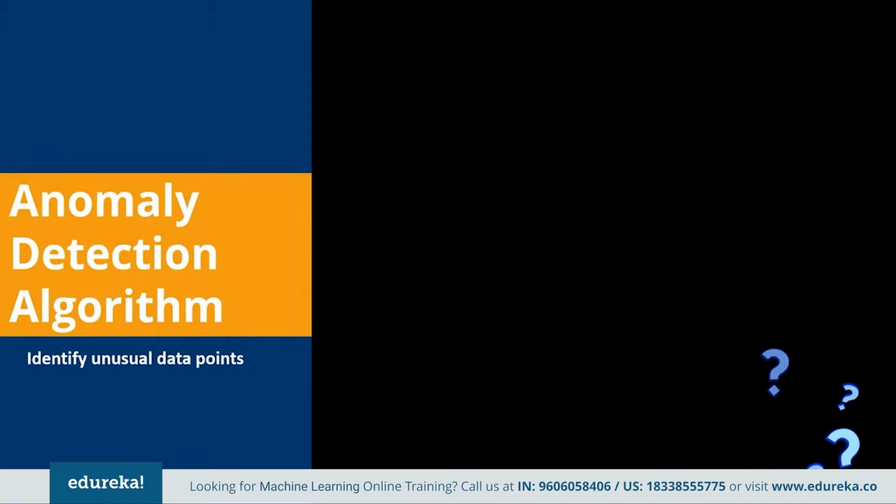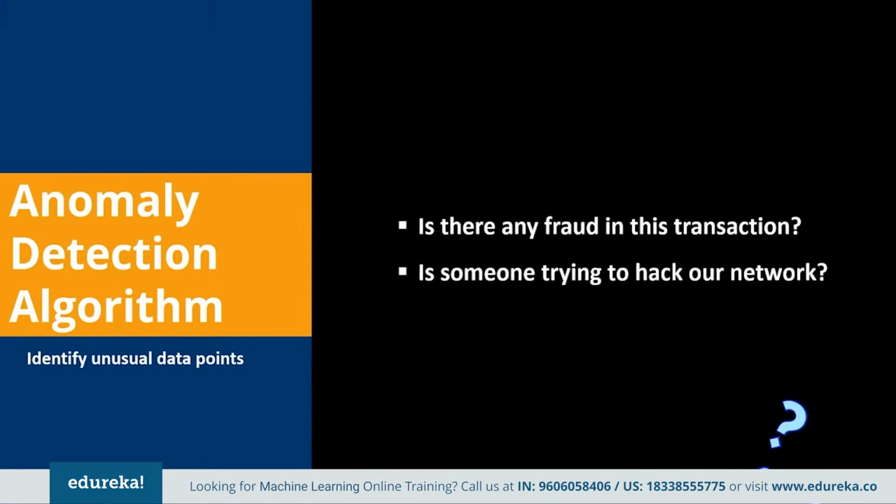So next is the anomaly detection algorithm, where you identify unusual data points. So what is anomaly detection? Well, it's a technique that is used to identify unusual patterns that do not conform to expected behavior, or you can say the outliers. It has many applications in business, like intrusion detection, that is identifying strange patterns in network traffic that could signal a hack, or system health monitoring, that is spotting a deadly tumor in an MRI scan.